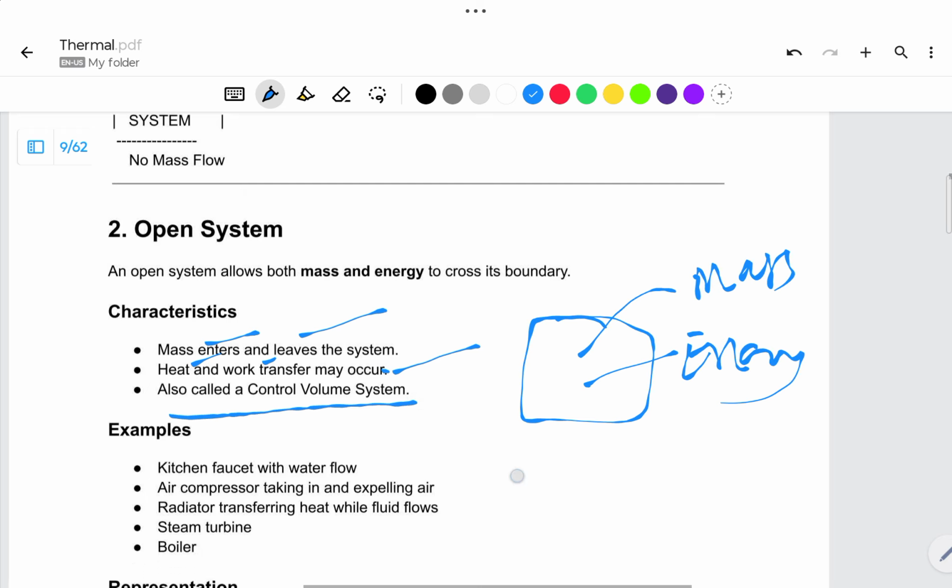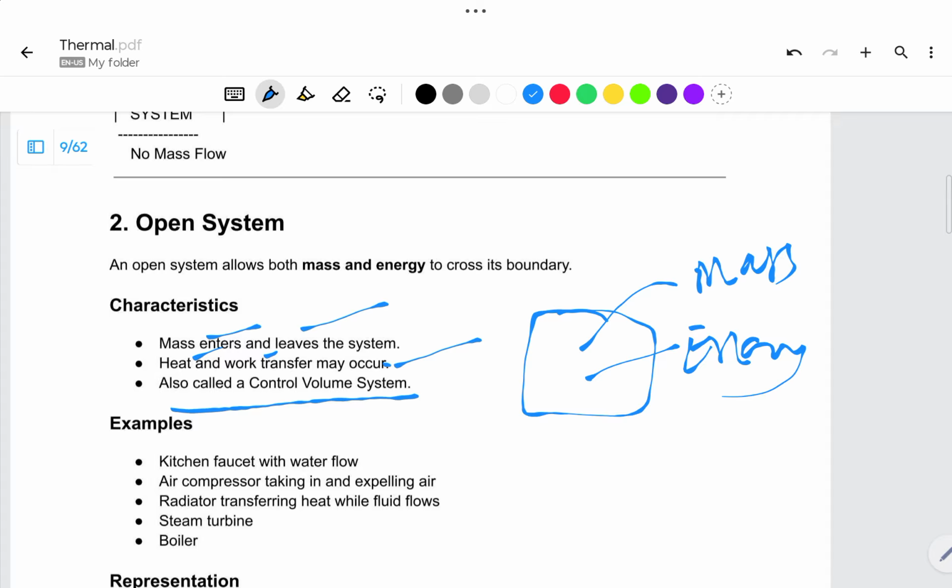Some examples are a kitchen faucet with water flow, an air compressor taking in and expelling air, and a radiator, which is used in engines for cooling the water or the fluid. Then steam turbines and boilers are examples of the open system.